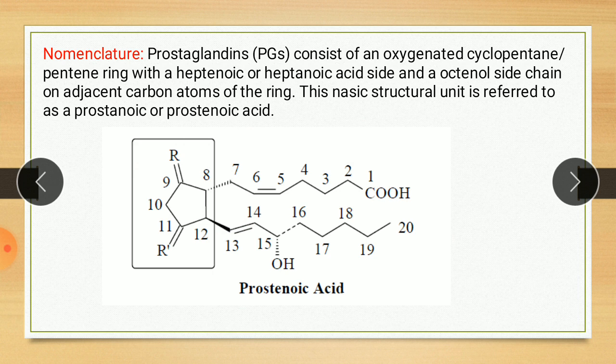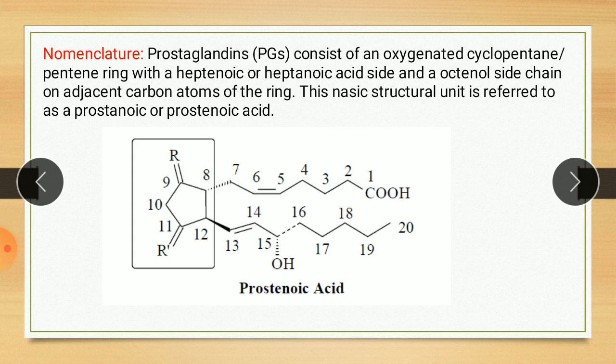So in short, there are 3 components of this structure. First one is this cyclopentane ring. It may be saturated, it may be unsaturated. Second part, the upper chain, is called heptanoic or heptenoic acid, alkane or alkene, which is connected through the alpha bond. Then below is the octenol side chain, which contains 8 carbons and is attached to this cyclopentane ring with a beta bond.